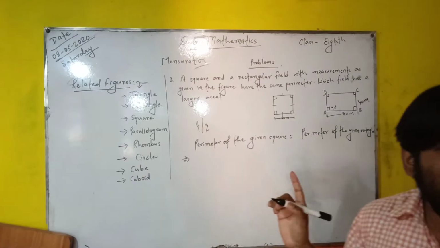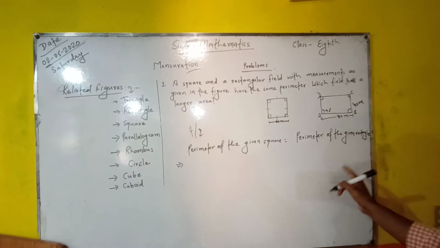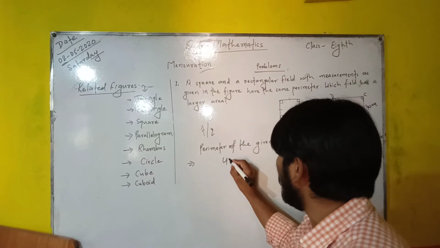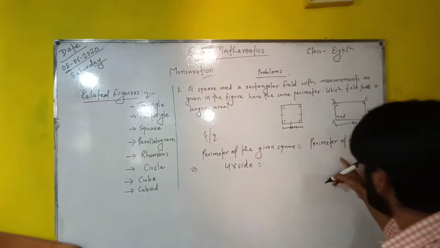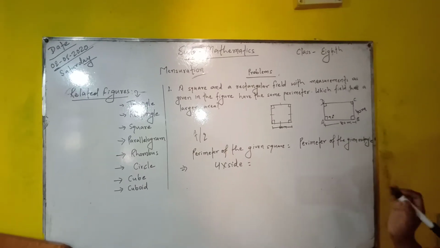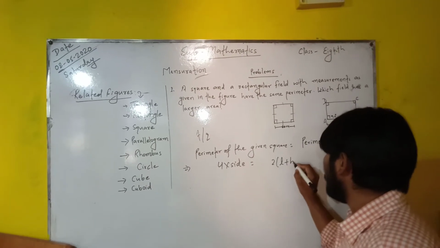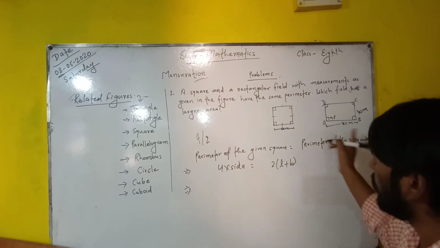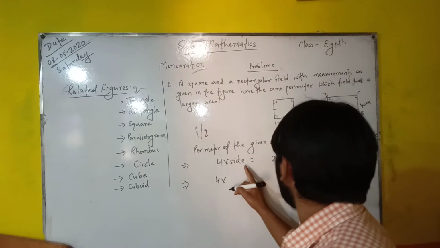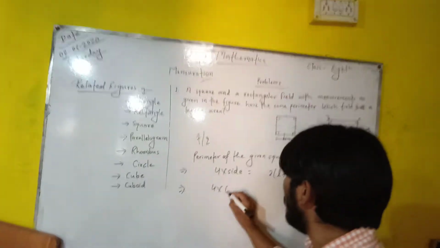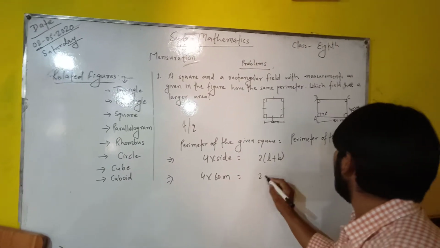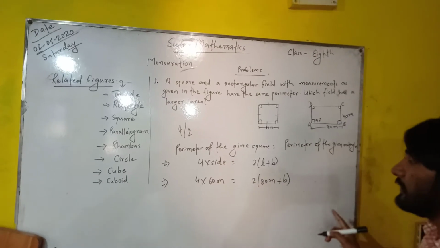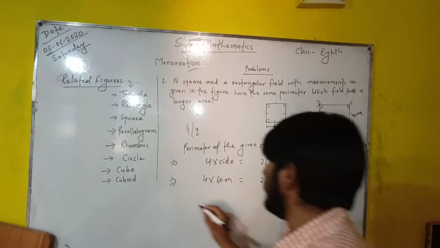In previous classes, we have learnt the formulas of the perimeter of a square and a rectangle. It is well known to all of us that the perimeter of a square is 4 into side, and the perimeter of a rectangle is 2 into (length plus breadth). If we put the values given in this problem, in place of side we write 60 meters, and length is replaced by 80 meters, and the breadth remains B, because it is unknown and we have to find the breadth of the rectangle.